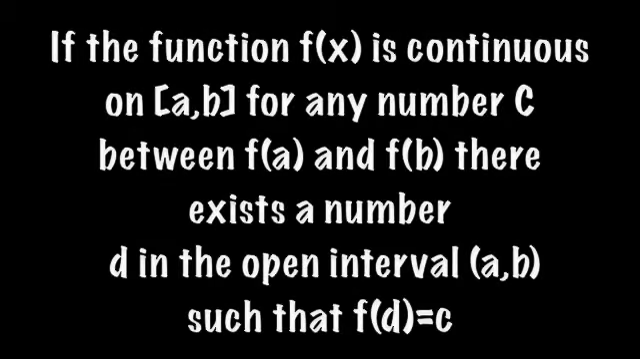Next, we're gonna go through the theorems fast. We hope you're prepared and up to the task. Intermediate value theorem, say it just like me. If the function f of x continues on a to b, for any number c between f of a and f of b, there exists a number d in the open interval a to b, such that f of d equals c.